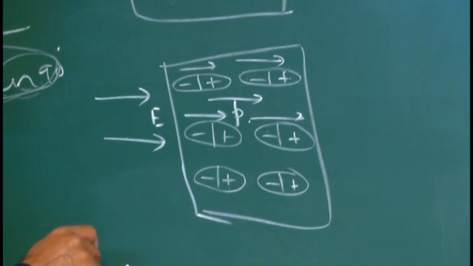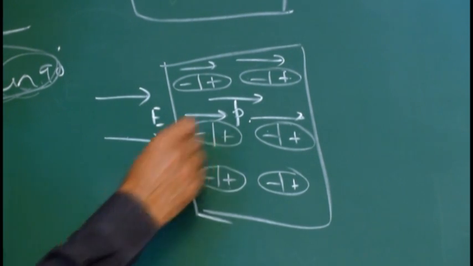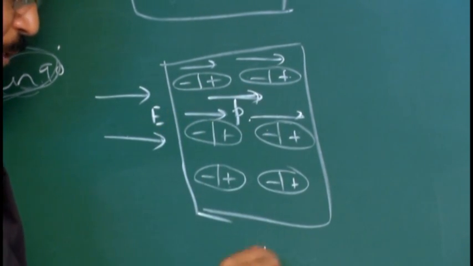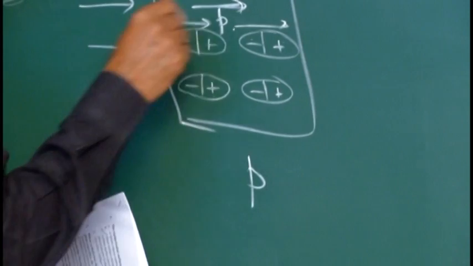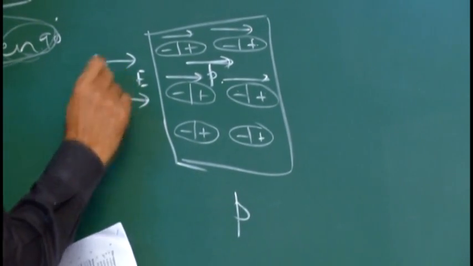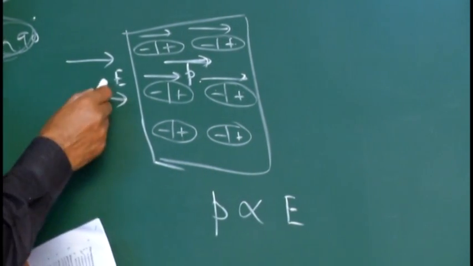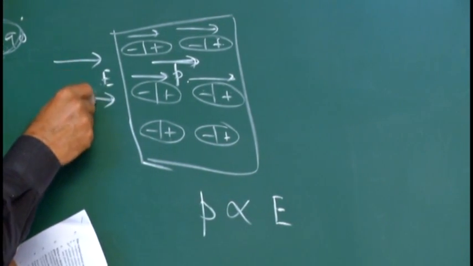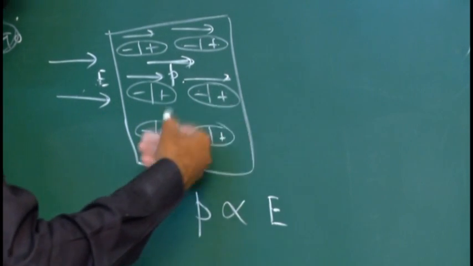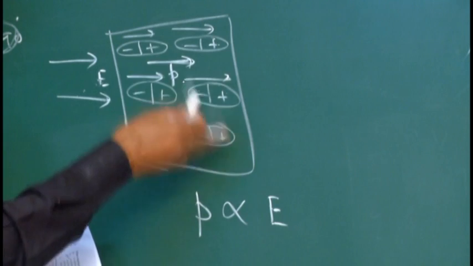Electric polarization, charge polarization. During this dielectric polarization, the obtained dipole moment P depends on the strength of the applied electric field. It is directly proportional to E. If more electric field is applied, more dipoles align in this direction, that is, the P value further increases.